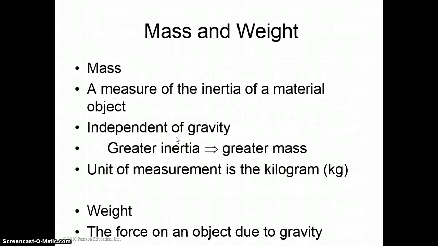Here it is in sum. Take a moment to jot down these notes on mass and weight. Key point is that mass is the same no matter where you are. It's independent of gravity, whereas weight changes depending on your location in the universe. The greater inertia that you have, the greater the mass. The more mass, the more inertia. The more mass an object has, the lazier it is, the more difficult it is to get the object moving. Unit of measurement, kilogram, whereas weight is the force on an object due to gravity.